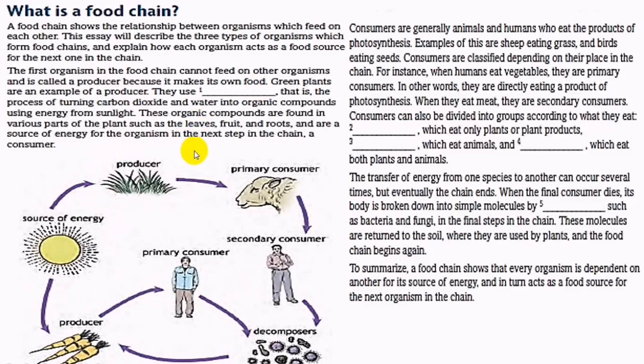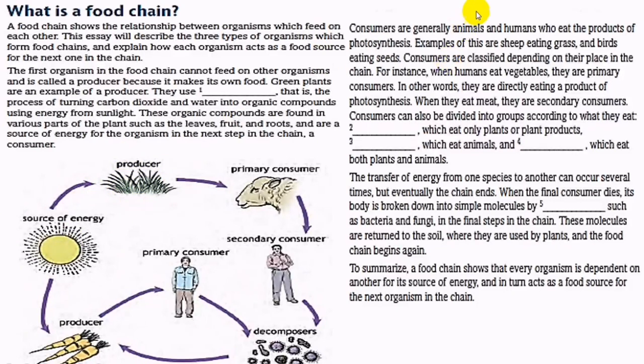Therefore, this organism, which I mean grass or plant, doesn't depend on other organisms to make its own food. This is very important. Therefore, this organism uses a certain process to get its food.